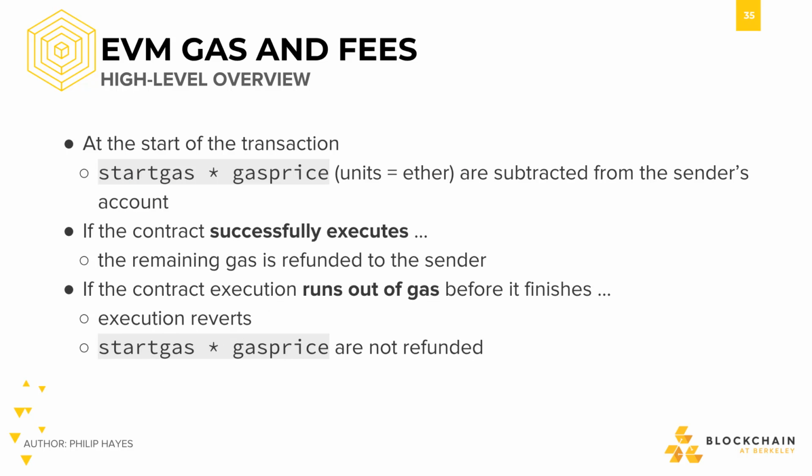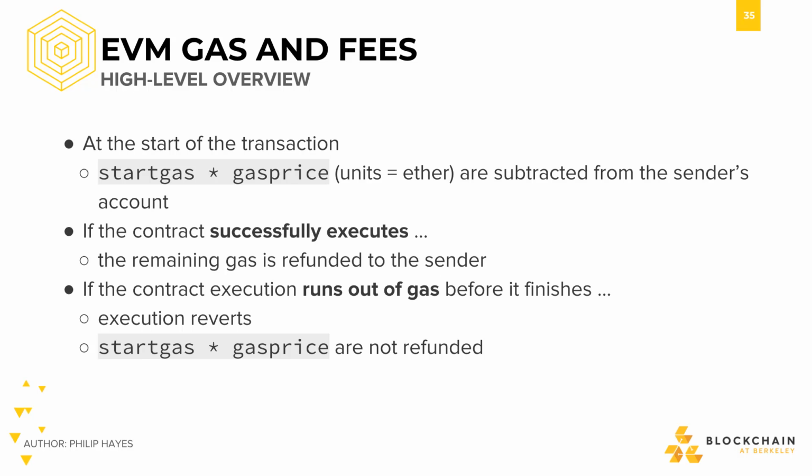At the start of the transaction, start gas times gas price, which represents the amount of ether paid for a computation, is subtracted from the sender's account, the sender being the one who invokes the contract by sending a transaction. If the contract successfully executes, then the remaining gas is refunded to the sender. On the other hand, if the contract execution runs out of gas before it finishes, then the execution reverts. However, the amount of ether that was consumed is not refunded.